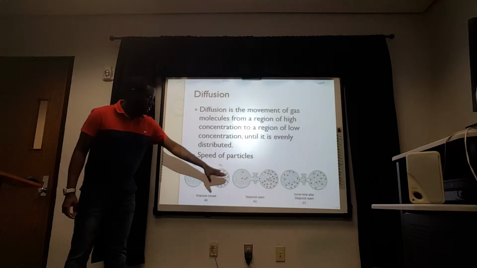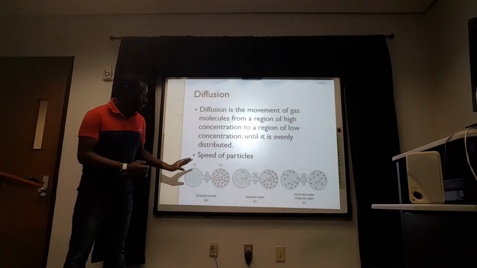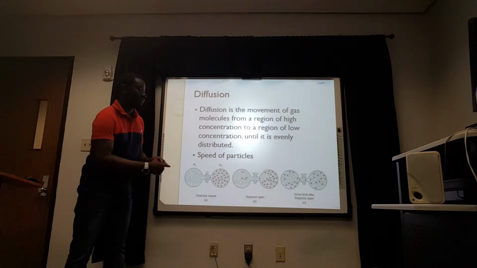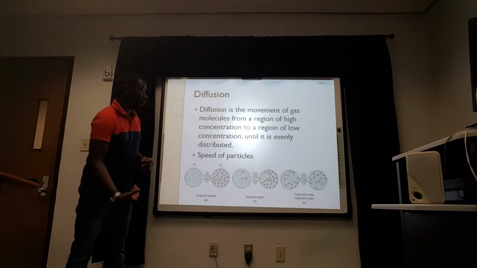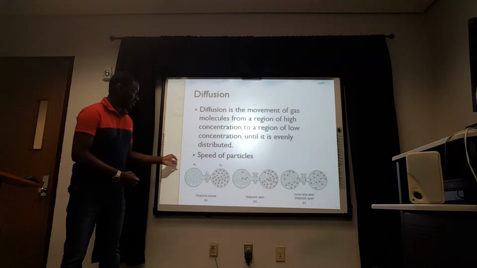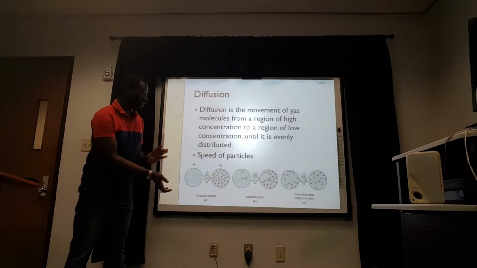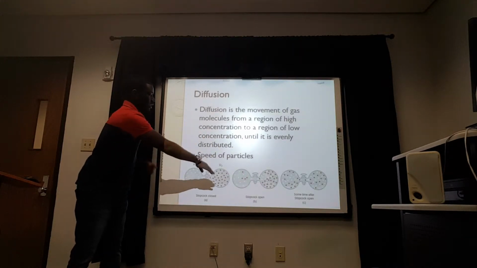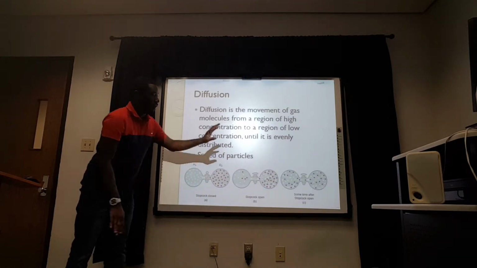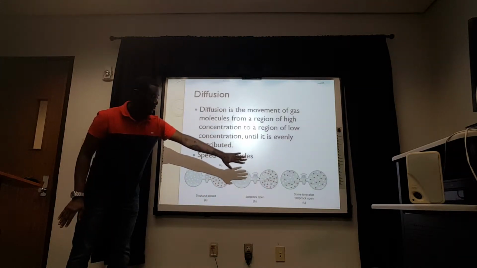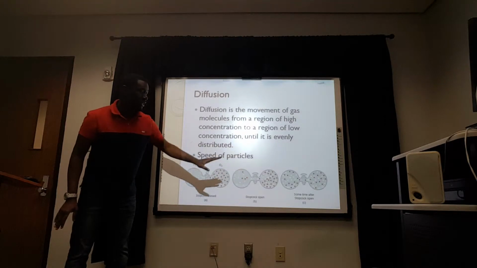And as I open that stopcock, you see that oxygen moves from the right to the left, that is from where it's highly concentrated to where it's lower concentrated. And the hydrogen does the opposite in direction. It still goes from high concentration to low concentration, but it's moving from the left to the right in this picture until they're both equally distributed on both sides.